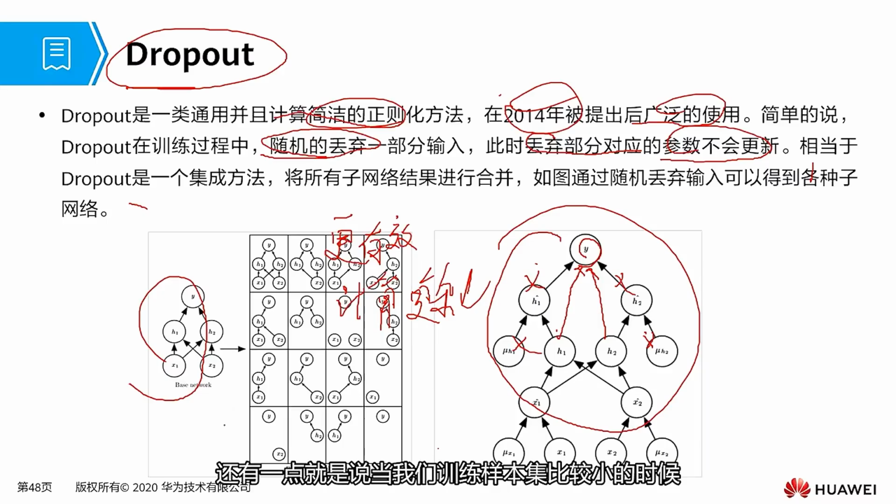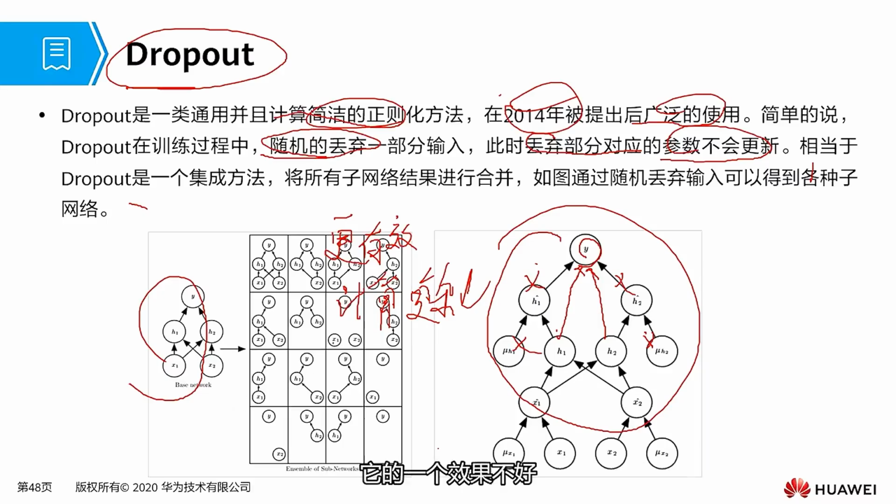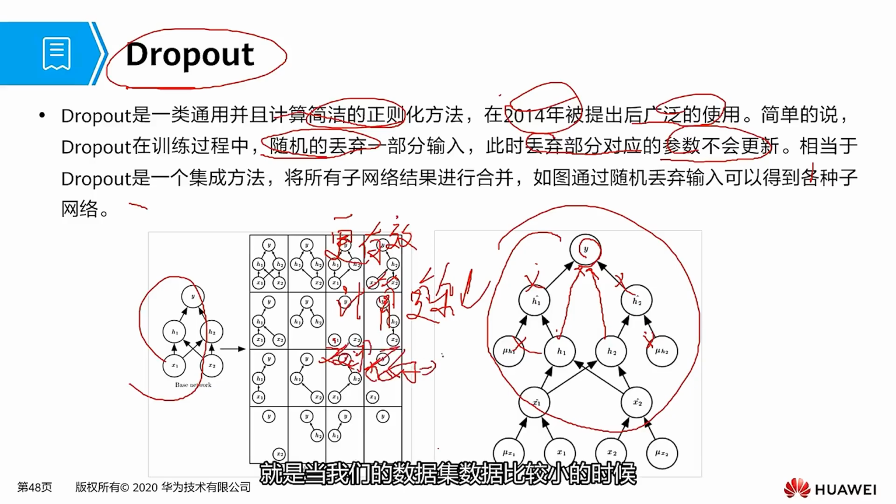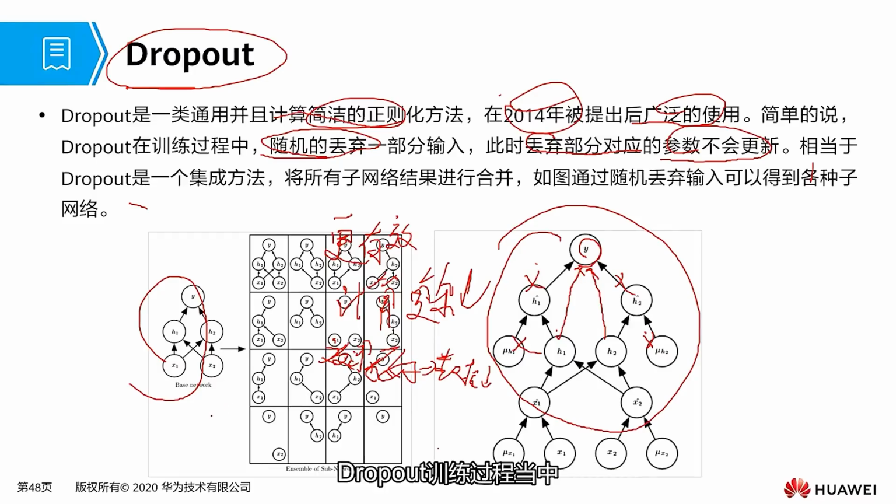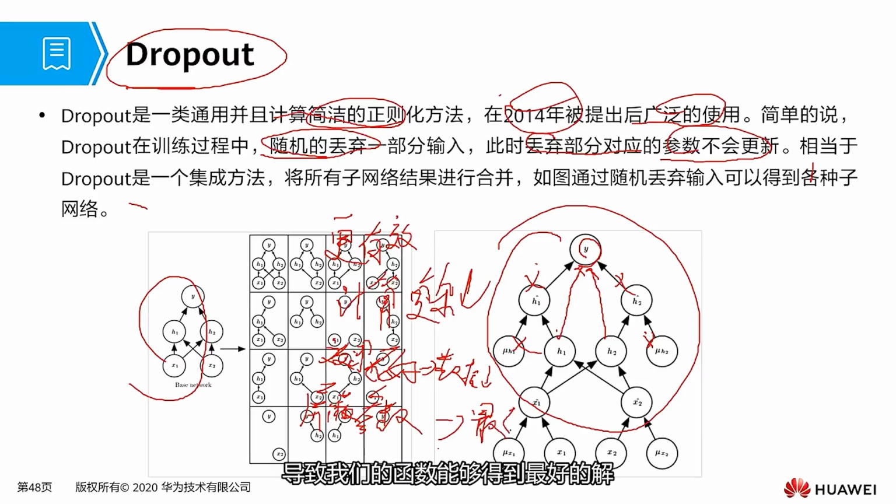At the same time, it also has very low computational complexity. Another point is that when we have a small training sample size, it has a negative impact. When our data volume is small, the performance is not good. In the dropout training process, randomness is neither sufficient nor necessary, and this point must be remembered by everyone. Another good point is that it can construct invariant shielding parameters. By using these shielding parameters, it can obtain an optimal solution, leading to our function obtaining the best solution. Here are some advantages and disadvantages of the dropout method.